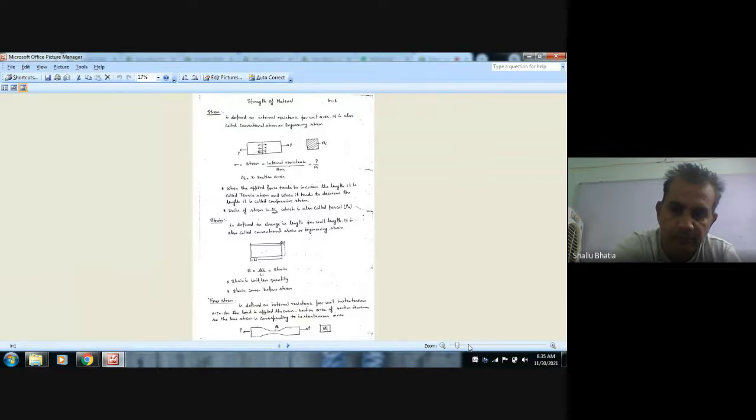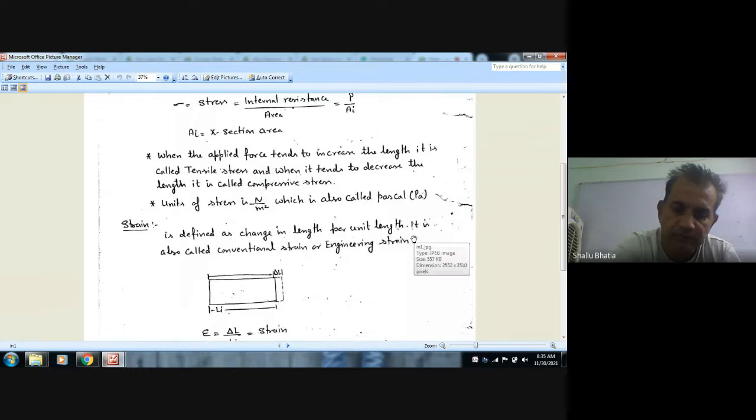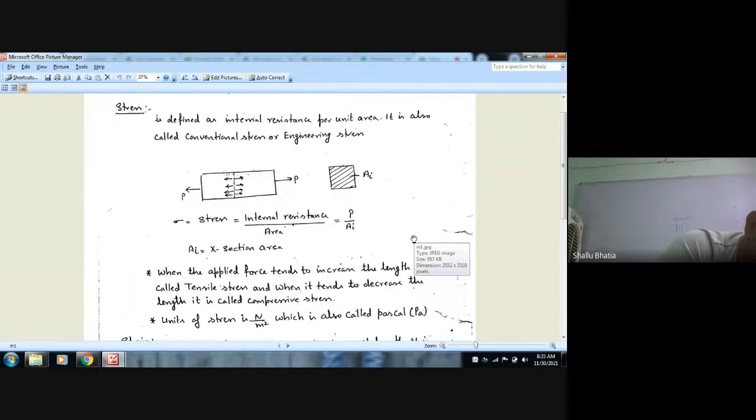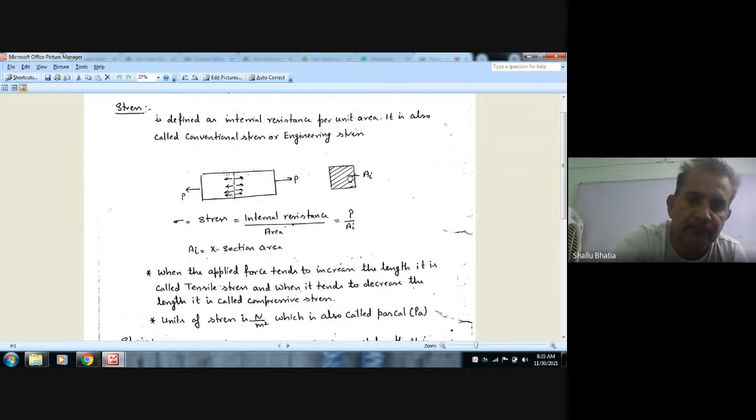So the stress is defined as internal resistance per unit area. It is also called conventional or engineering stress. So what is internal resistance?